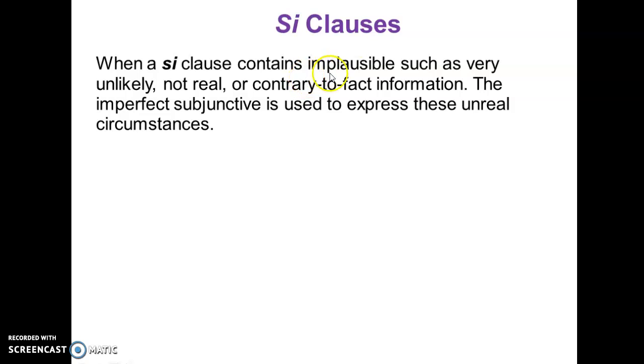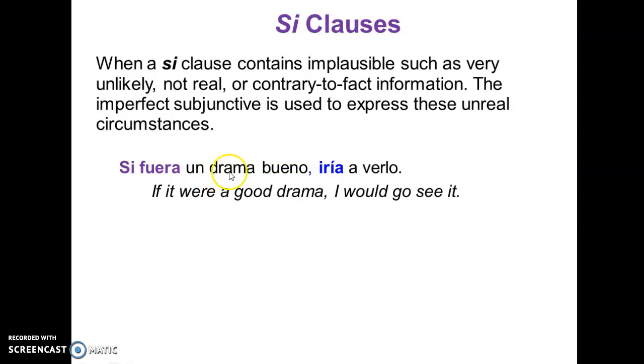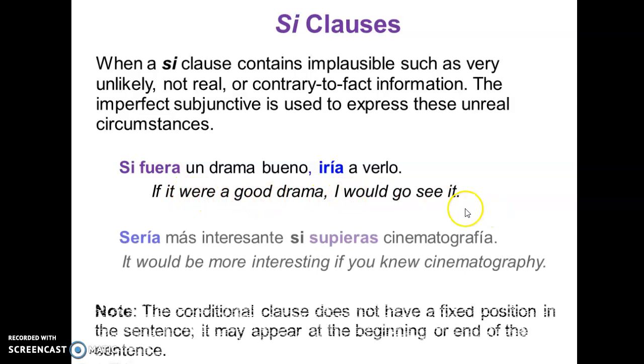When a si clause contains implausible, such as very unlikely, not real, or contrary to fact information, the imperfect subjunctive is used to express these unreal circumstances. Si fuera un drama bueno, iría a verlo. So if it were a good drama, I would go see it. But in this case, it's not a good drama, so I wouldn't go, right? Next one. Sería más interesante si supieras cinematografía. It would be more interesting if you knew cinematography.